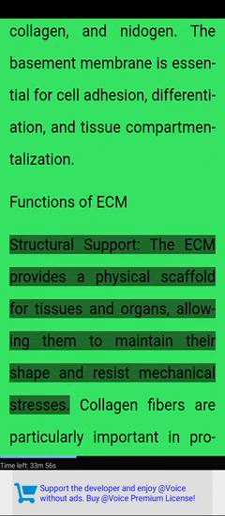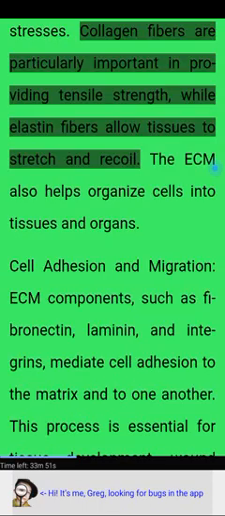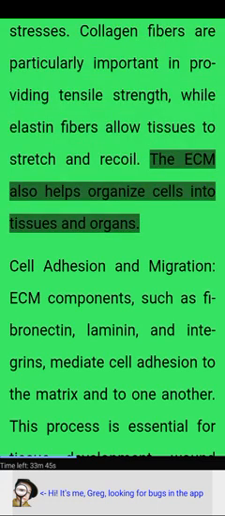Functions of ECM. Structural support. The ECM provides a physical scaffold for tissues and organs, allowing them to maintain their shape and resist mechanical stresses. Collagen fibers are particularly important in providing tensile strength, while elastin fibers allow tissues to stretch and recoil. The ECM also helps organize cells into tissues and organs.